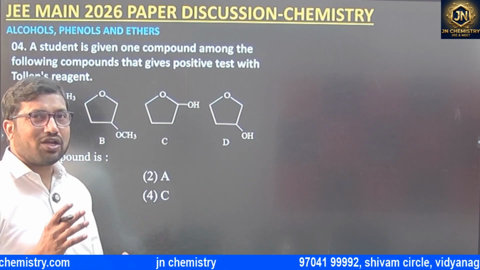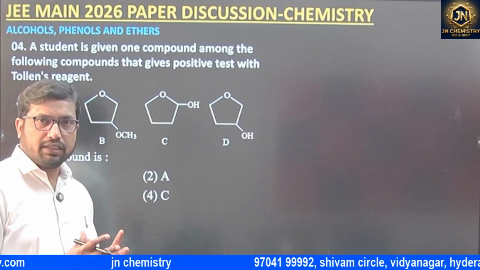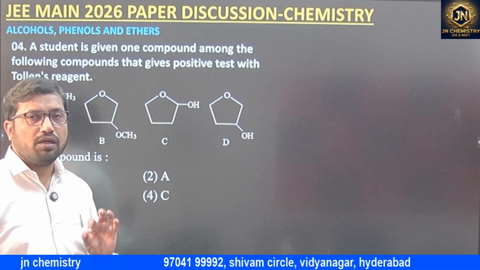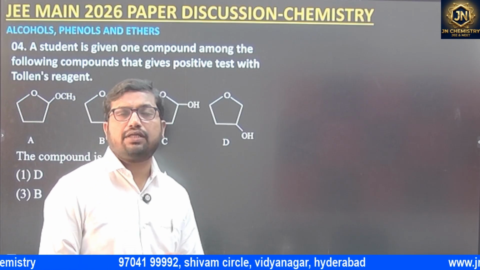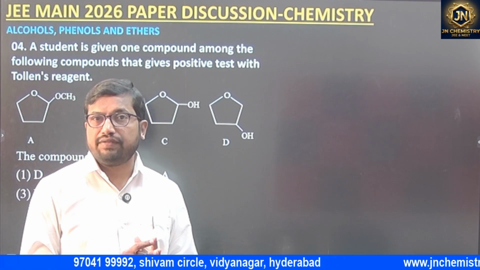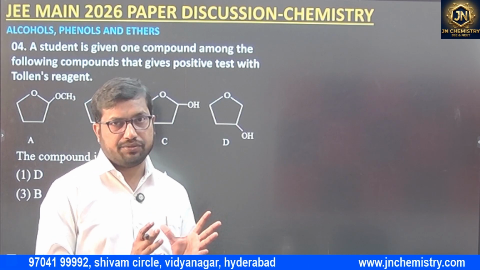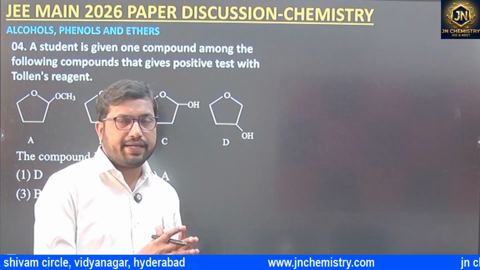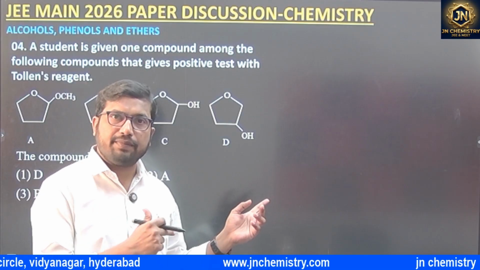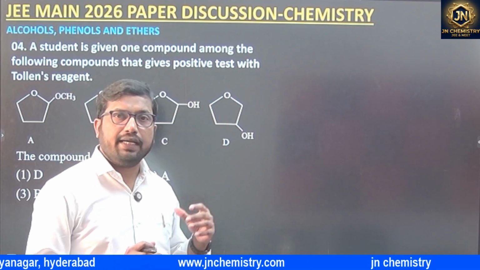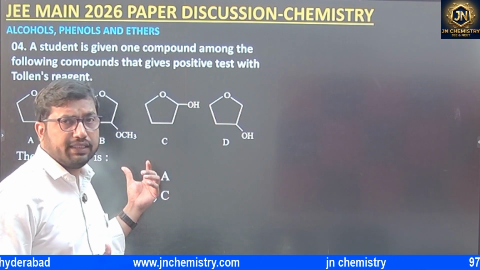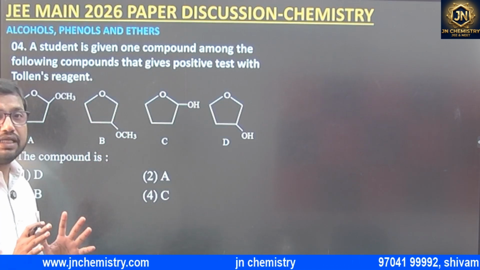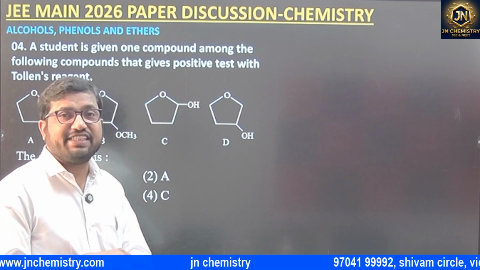So one more question is a combination of alcohols, phenols, ethers as well as aldehydes, ketones. It is asking about Tollens reagent. Particularly, 90% of students know that aldehydes will give the Tollens test but not ketones, because Tollens is a weak oxidizing agent. So aldehydes will react with Tollens reagent, forming carboxylic acids, and a silver mirror is forming, of course, the silver mirror test.